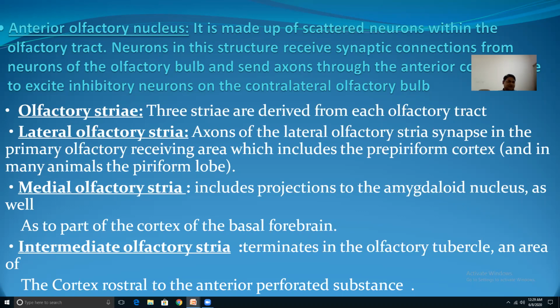Lateral olfactory stria, medial olfactory stria, and intermediate olfactory stria. Axons of the lateral olfactory stria synapse in the primary olfactory receiving areas, which include the piriform cortex and, in many animals, the piriform lobe. The medial olfactory stria includes projections to the amygdaloid nucleus as well as part of the cortex of the basal forebrain. The intermediate olfactory stria terminates in the olfactory tubercle and an area of the cortex rostral to the anterior perforated substance.